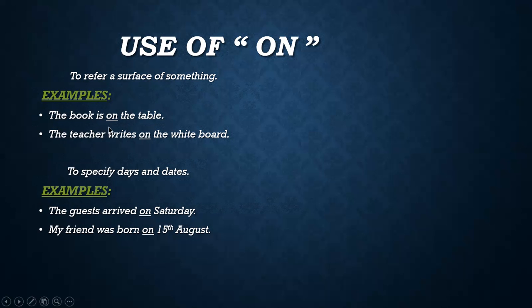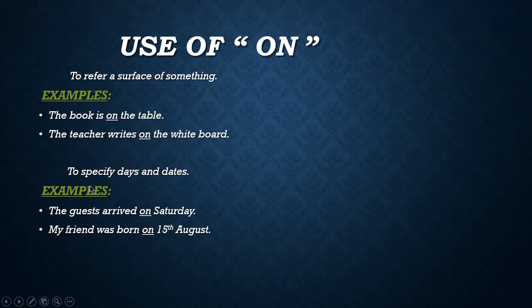The book is on the table. It is showing the placement of the book, which is on the surface of the table. Next is, the teacher writes on the whiteboard. It also shows here the surface of the object, the whiteboard.